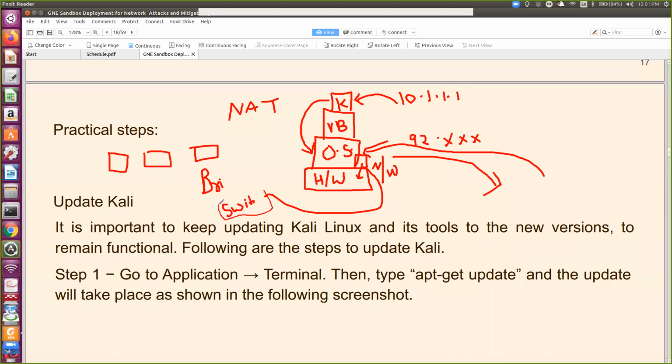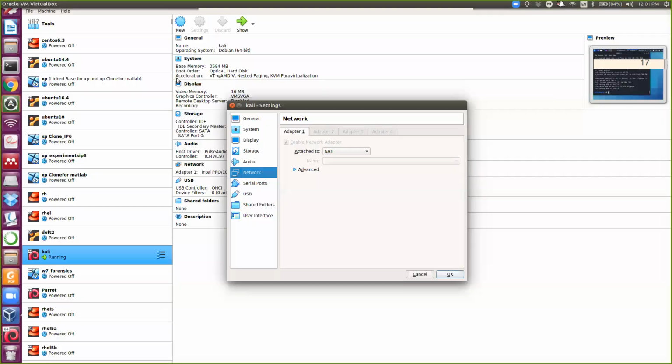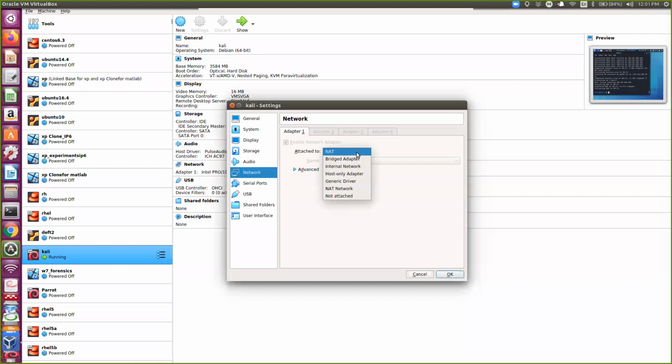In that case, if you want to communicate in both ways, then you have to make it bridge. That option is also here, where it says NAT; you make it a bridge. If you want to communicate among these virtual machines, you can use internal network or host only adapter.